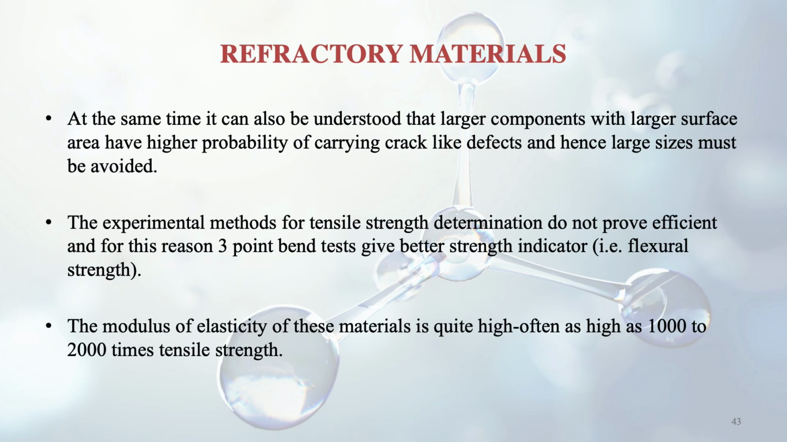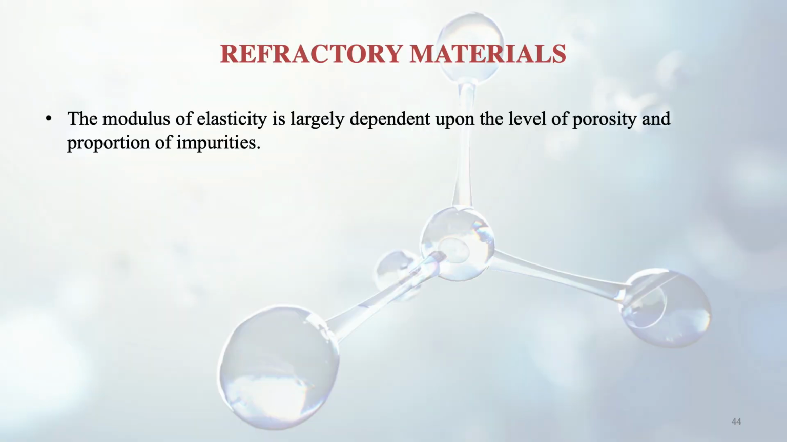The modulus of elasticity of these materials is quite high, often as high as 1000 to 2000 times the tensile strength. So elasticity is still high. The tensile strength may not be high, but elasticity is still very good. The modulus of elasticity is largely dependent upon the level of porosity and the proportion of impurities. So modulus of elasticity will depend on, one thing, porosity, and the other, the proportion of the impurities.